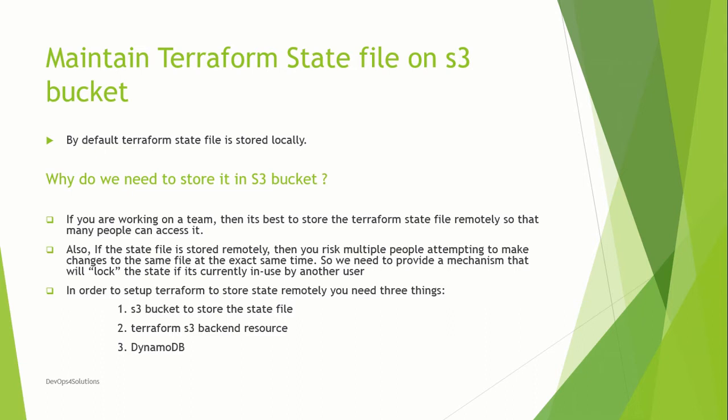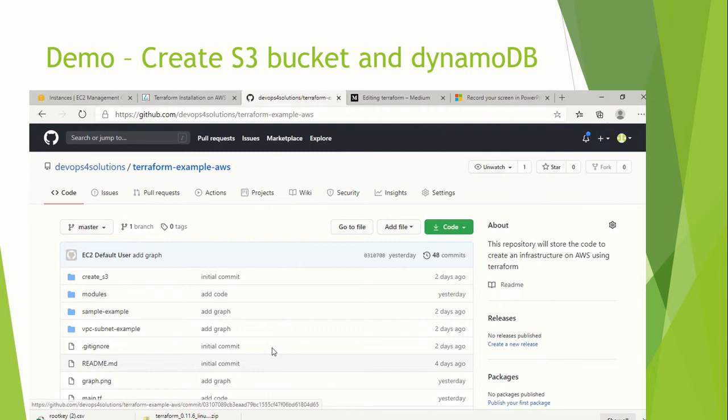Okay. So in order to set up Terraform to store its state file remotely, you need three things. First, you need an S3 bucket. You need the Terraform S3 backend resource. We will explore it in the next section, what that means. And we need DynamoDB, which is used to have the locking mechanism in place. So now let's explore it.